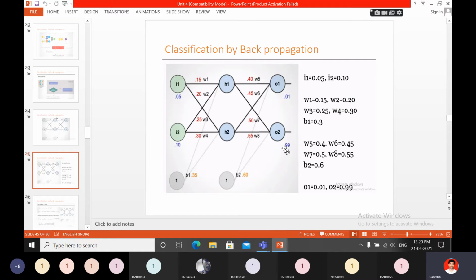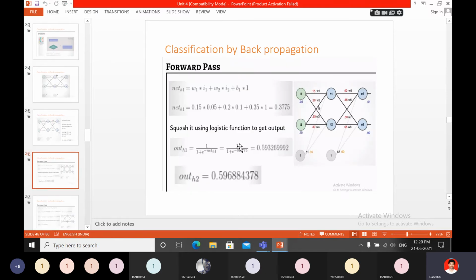So what is the O1 value? 0.01. What is the O2 value? 0.99. Okay, so these are the actual results you got. But what is the predicted value? These two differences you have to find out now. So then this is the figure. In that figure you mention the weights, and finally the value predicted is also given.